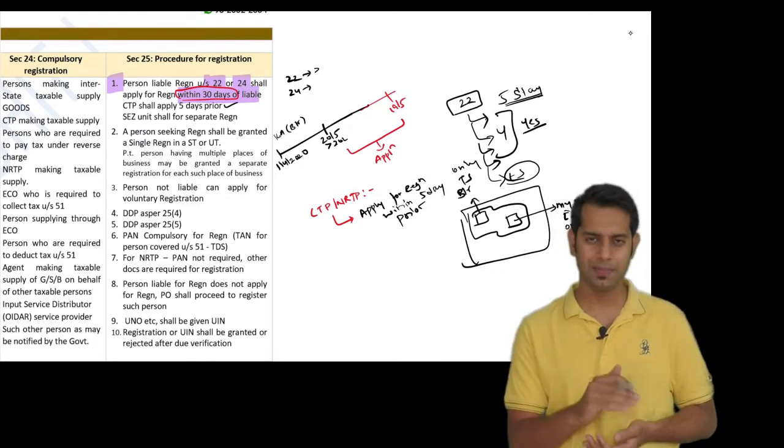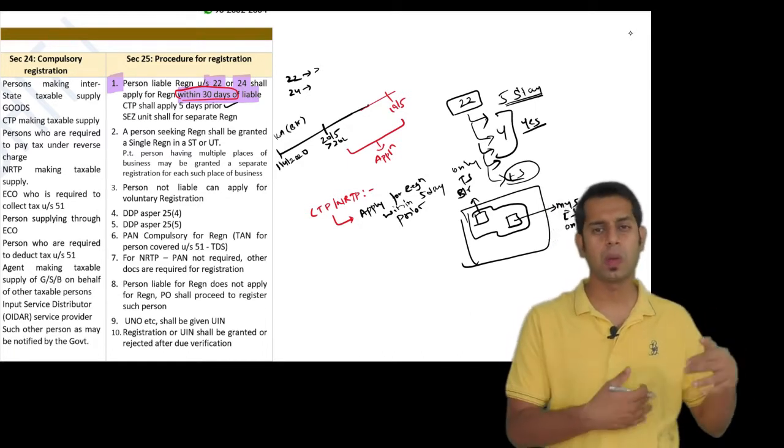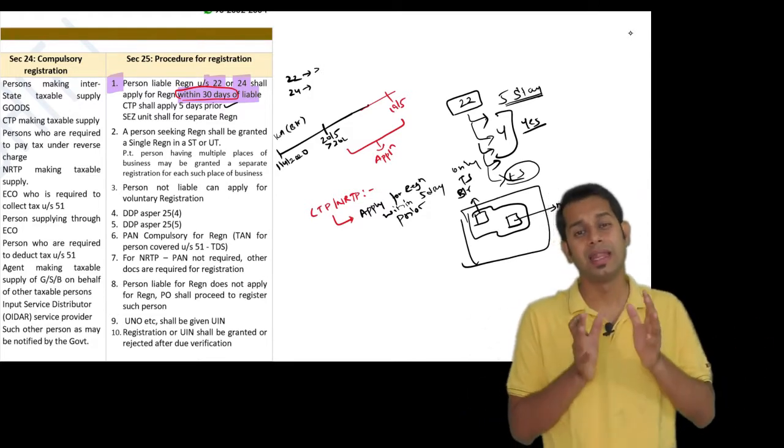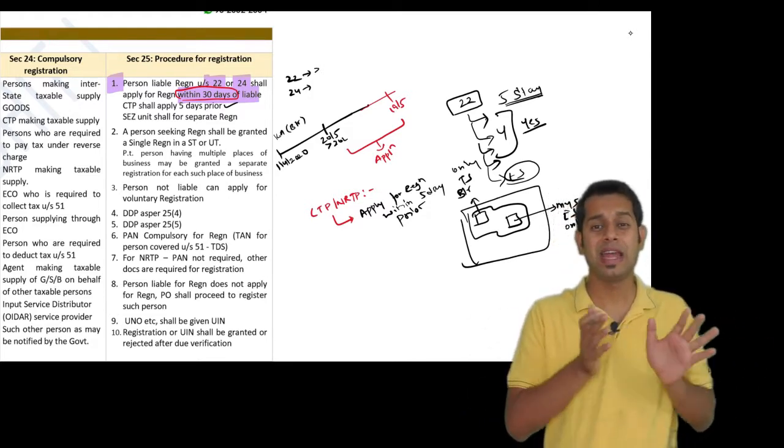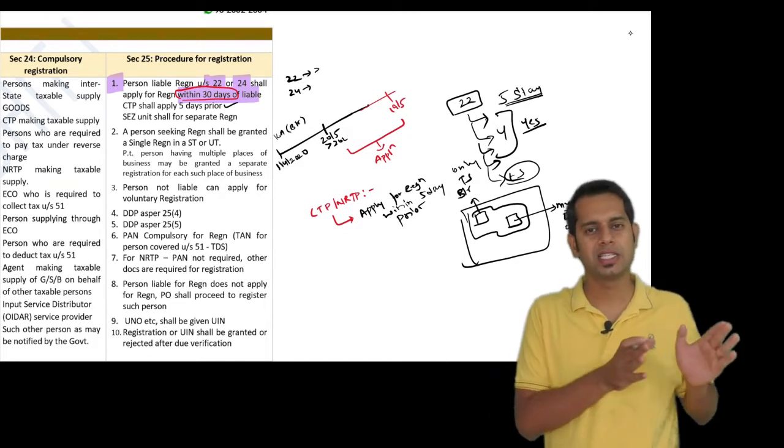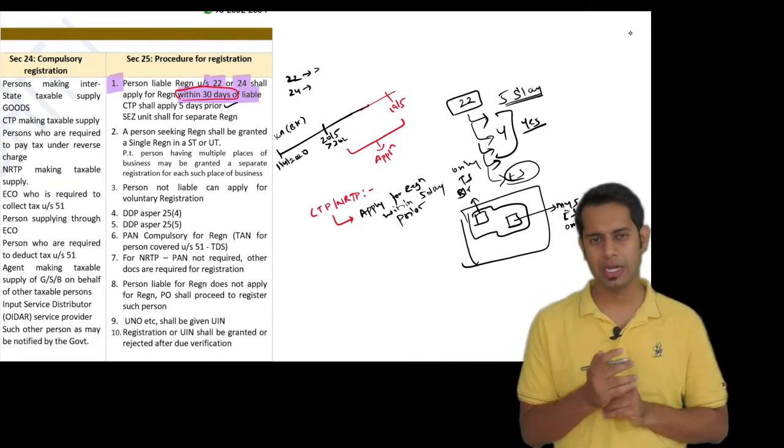Because it is a single state wherein you are making both taxable and exempt supplies, the registration under GST is state wise, not city wise. It is state wise. So you will have to take a registration compulsorily.